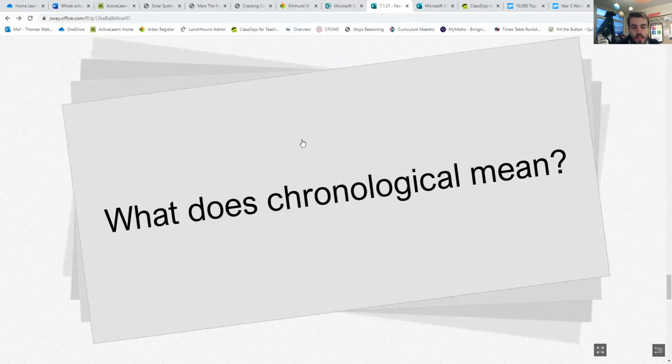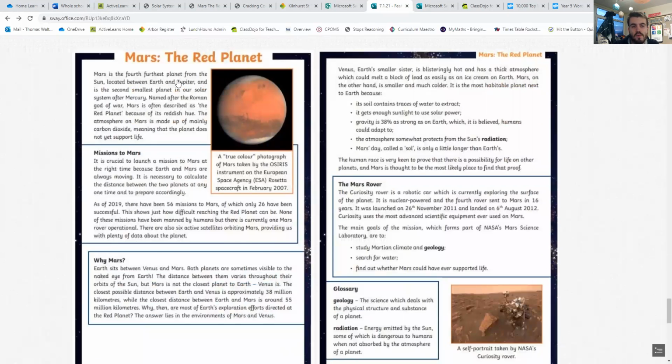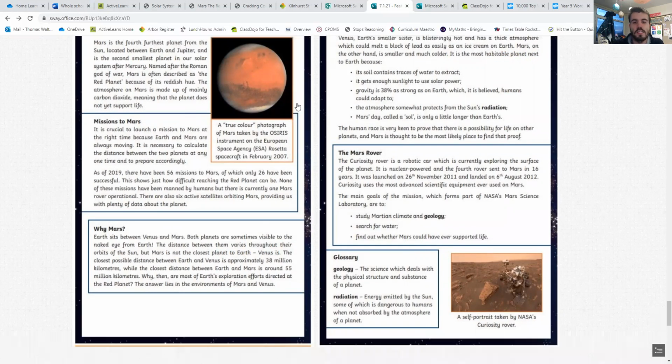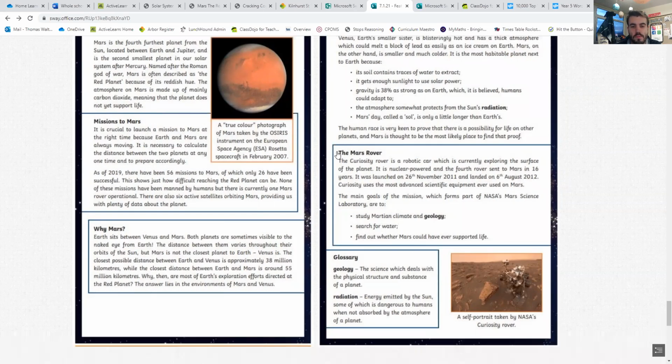And there we go. So we are doing a non-chronological report, and this report is going to be on the red planet of Mars. Okay, it's one of the planets in our solar system. It is this one up here. Oh, you can't quite see it, but that is Mars, the red planet. And I've given you this example of one today. So first job, you need to have a read through of this non-chronological report and have a look at all the information that you've been given on those 2 pages. It should be in your work pack if you've not yet got it out.